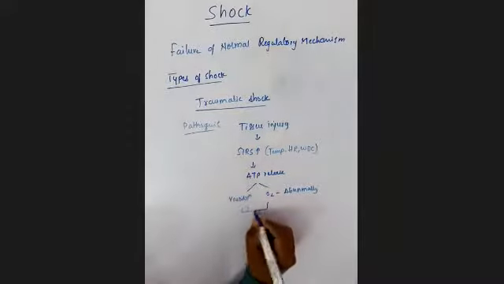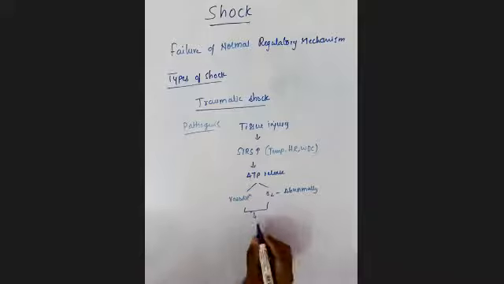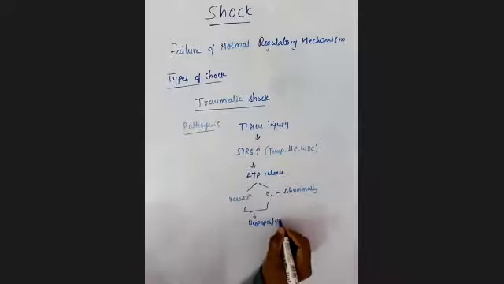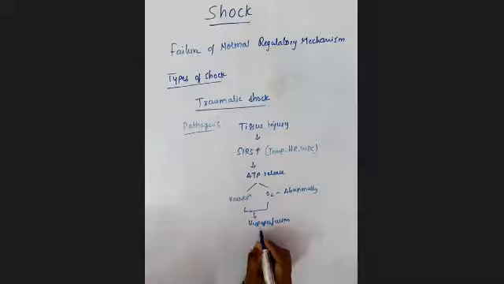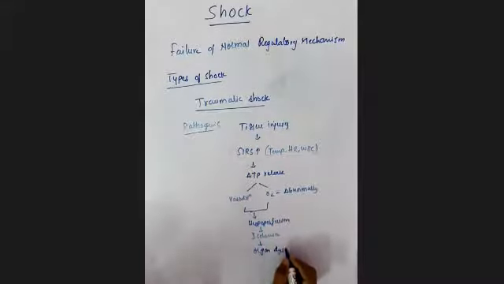Because of these two conditions, it leads to hypoperfusion, which causes ischemia, and finally leads to organ dysfunction.